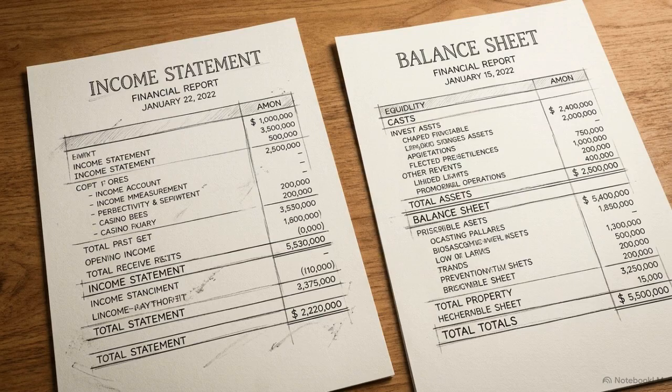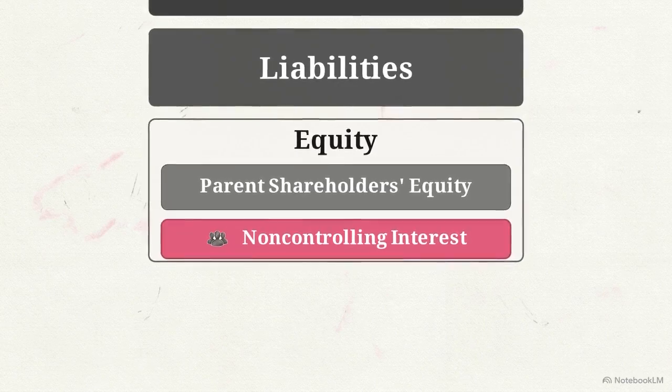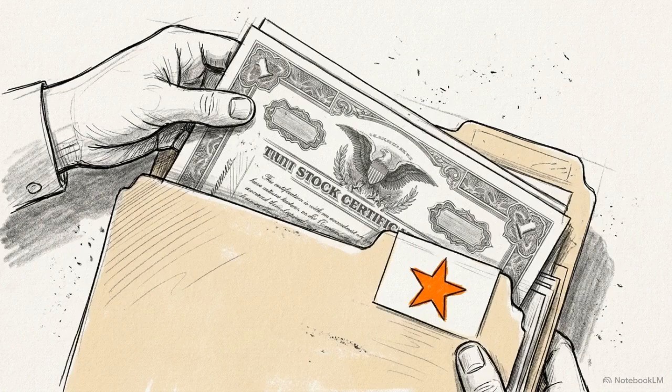This segregation extends to the balance sheet, where the total non-controlling interest is reported as a single, separate line item, strictly within the equity section. The consolidated income statement projects the total economic power of the combined entities, while simultaneously protecting the mathematical truth of what rightfully belongs to outside minority shareholders.